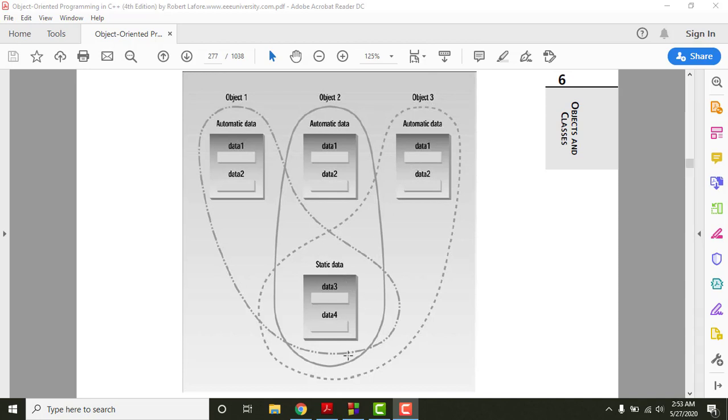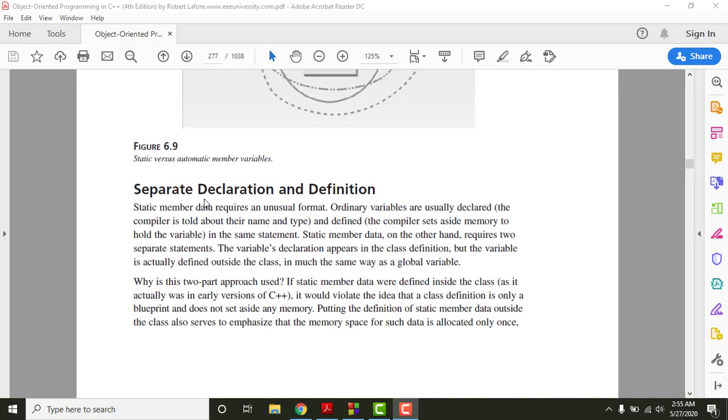So if you see, this circle is indicating that all of these objects are basically sharing the same variable, and the value assigned to the variable is also the same for all the objects, because that variable is basically static in nature. Now the next concept is separate declaration and definition for static data members, right?